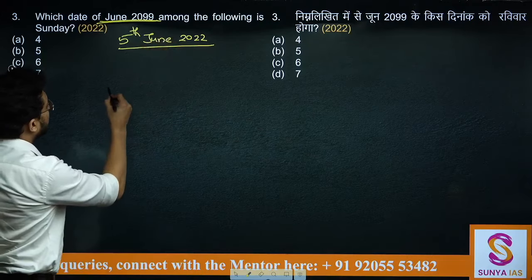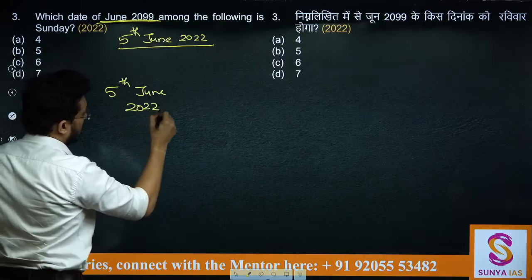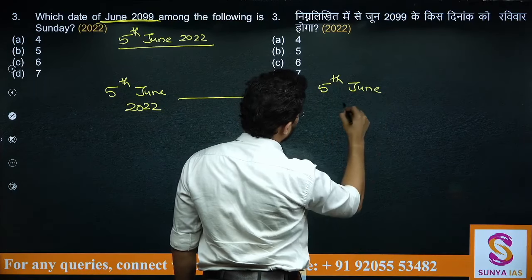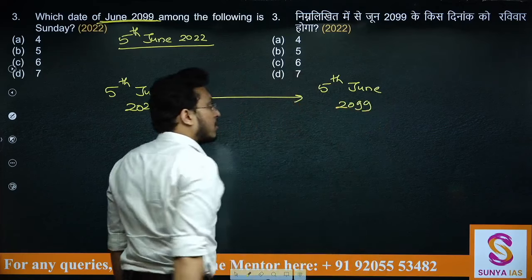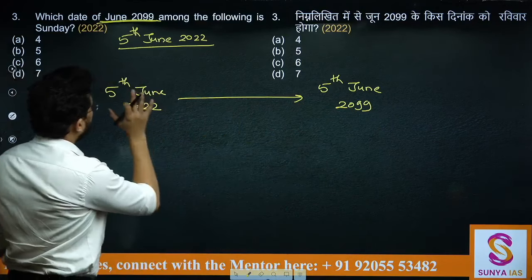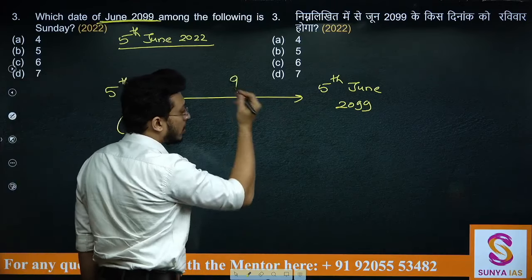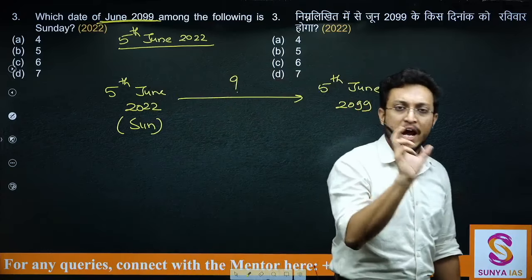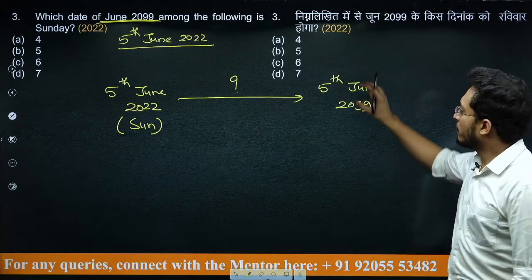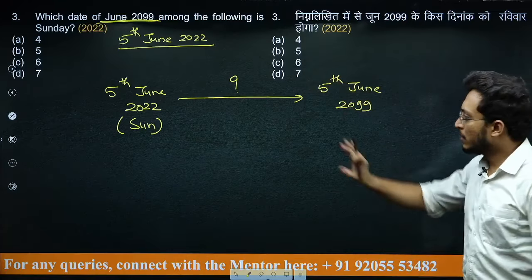Now how will I use this date as the reference date? Let's calculate from 5th of June 2022 till 5th of June 2099. Can you calculate this? Directly कैसे calculate करूँगा from here to here? Now this is the exam date, so this has to be a Sunday. Can you find the number of odd days? Whatever is the number of odd days, just add it to Sunday. You will get the day on this particular date. If you know what is on 5th of June, you can find on all other dates. निकल जाएगा.